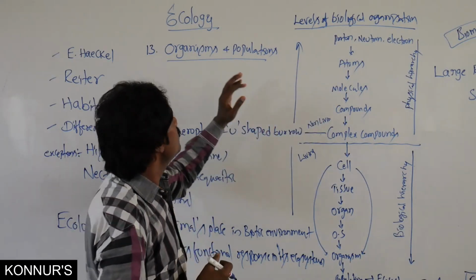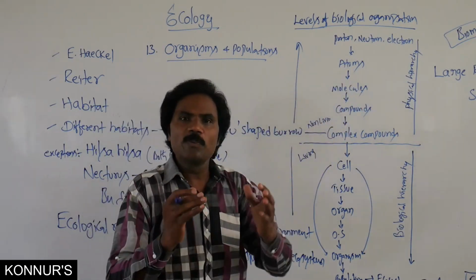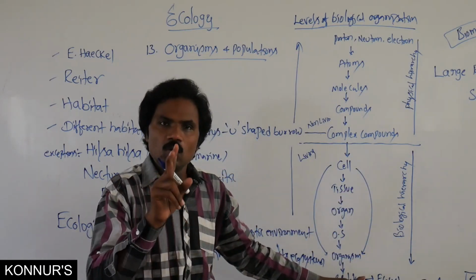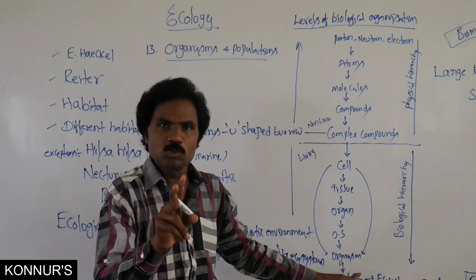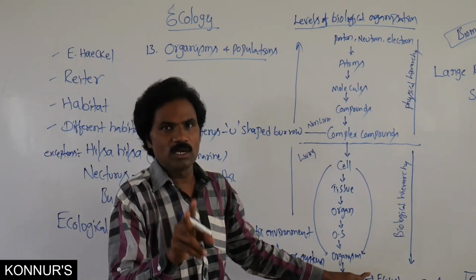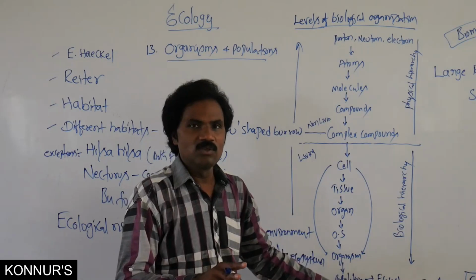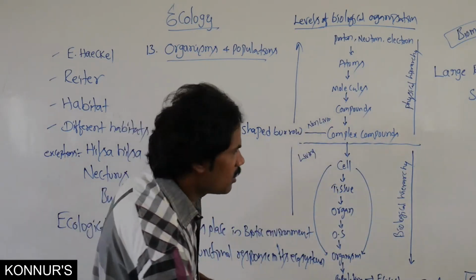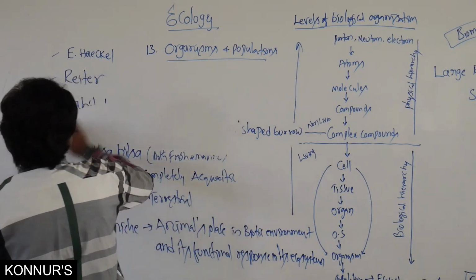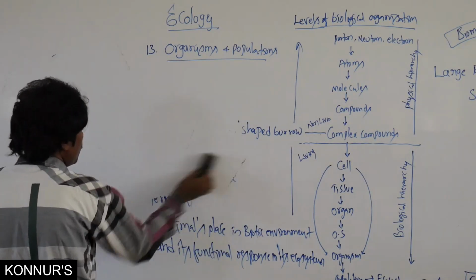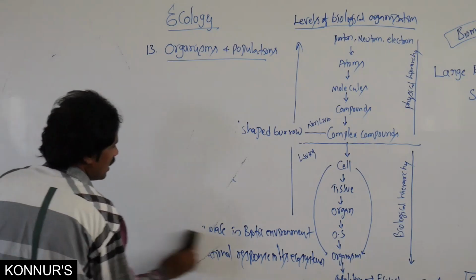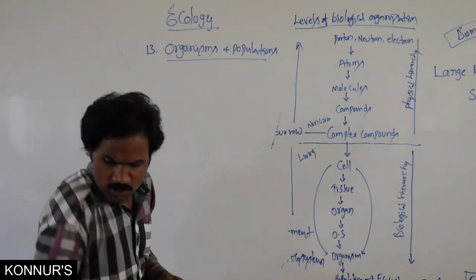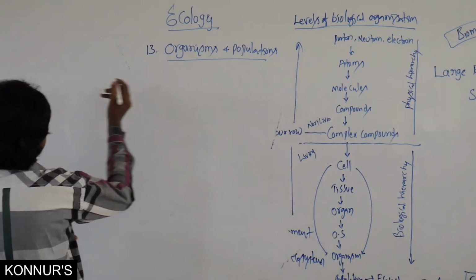Along with this, what is a population? A group of organisms. So among this ecological hierarchy, two basic concepts we must discuss: organism as well as population. In this chapter, the first subtopic is organism and its environment.